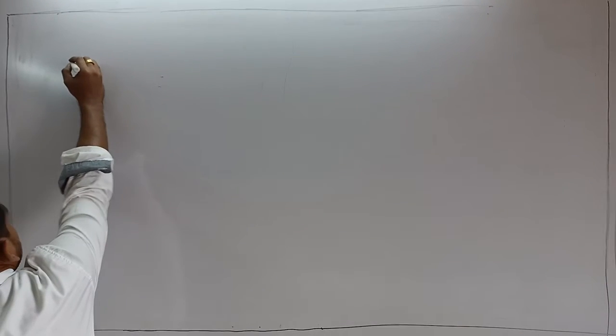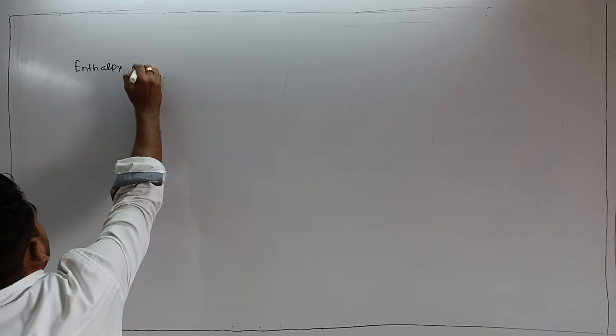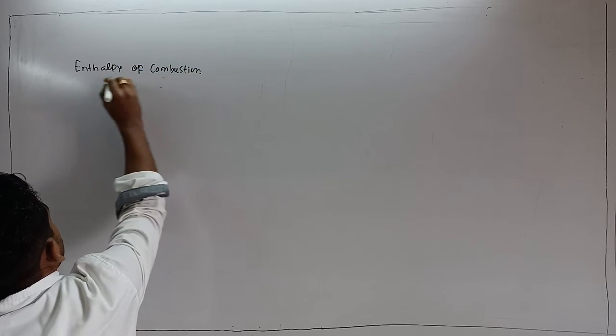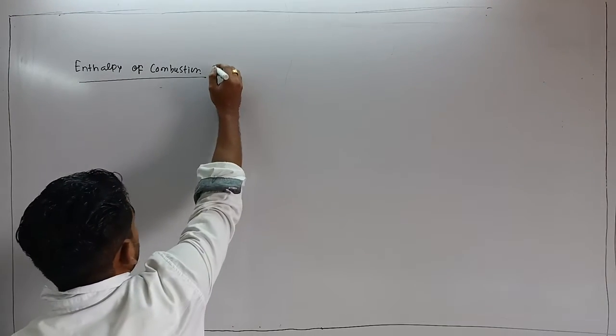Enthalpy of combustion, very important. Next we proceed. Enthalpy of combustion. You remember this enthalpy of combustion is always exothermic.